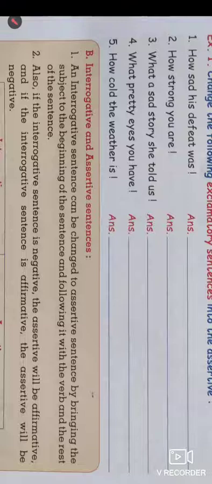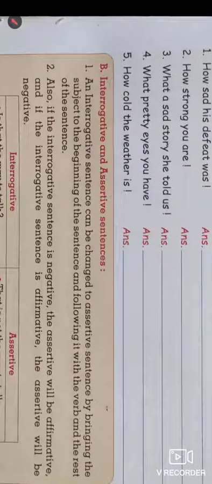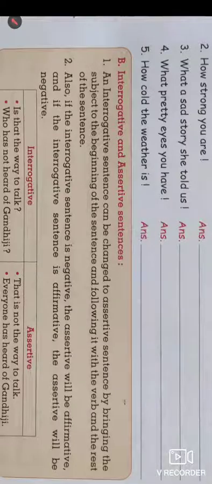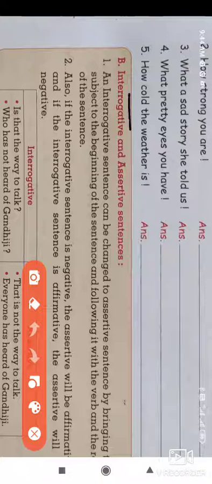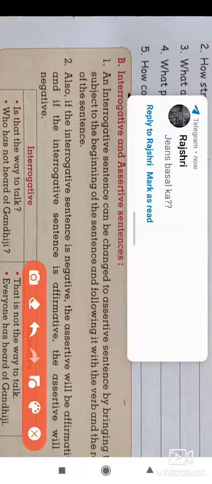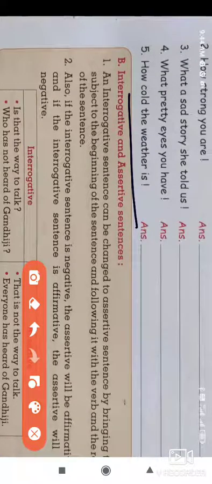In such a way, we transform this exclamatory sentence into an assertive sentence. The next one is how cold the weather is. In this sentence, the weather is the subject. So we put this at the first.